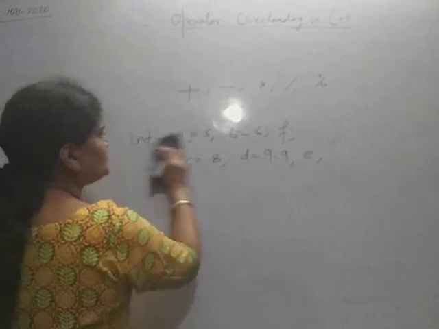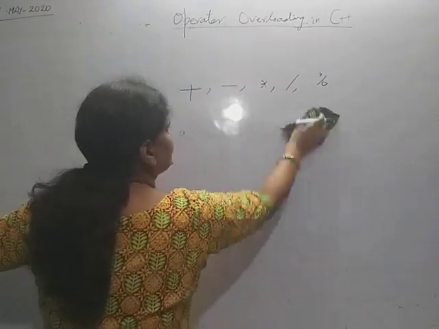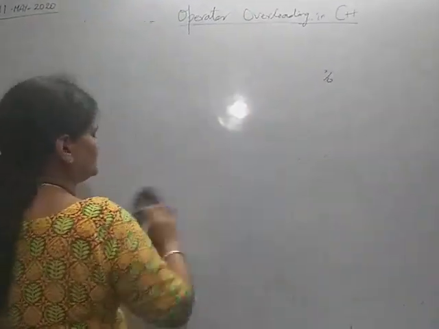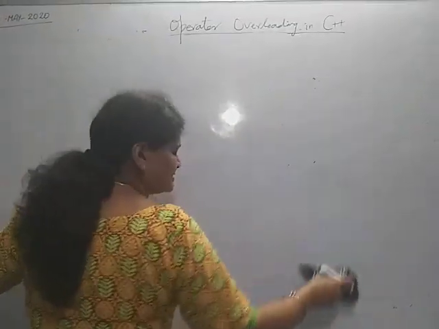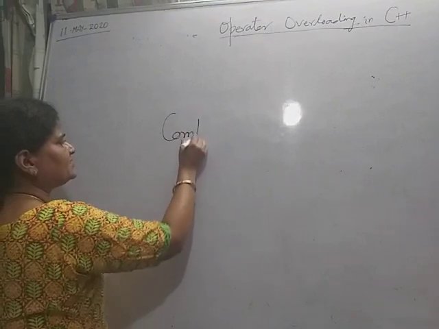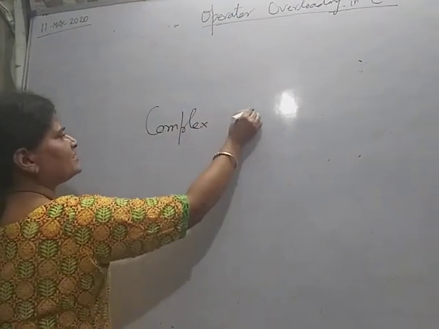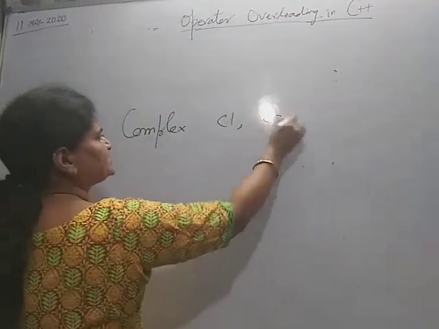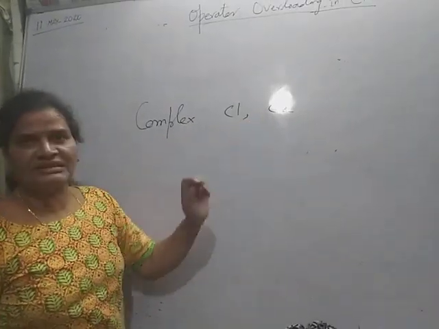Suppose there are two objects of a user defined data type. Say there is a class complex, and there are two objects of class complex, C1 and C2.